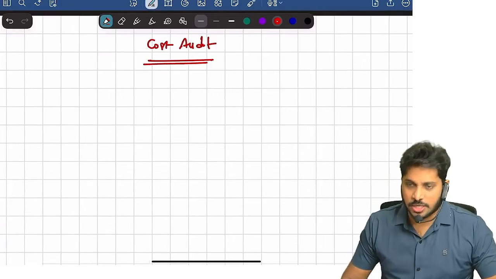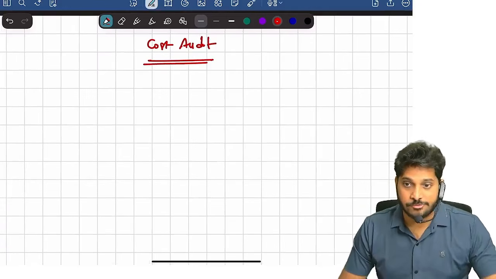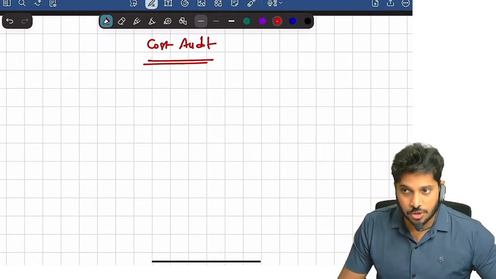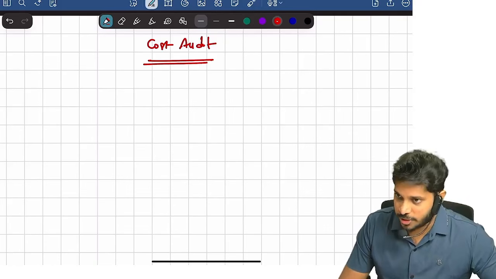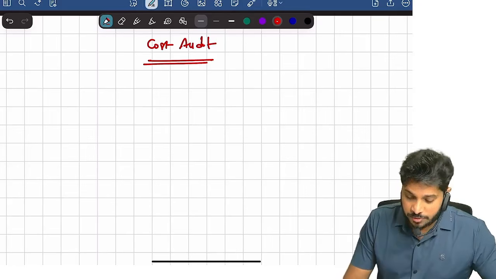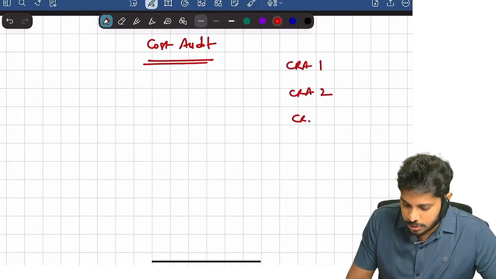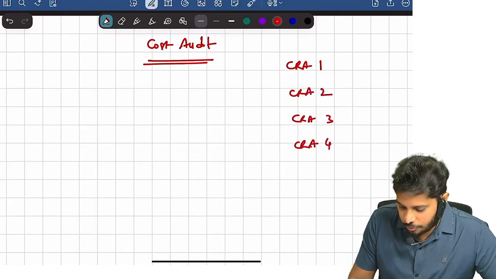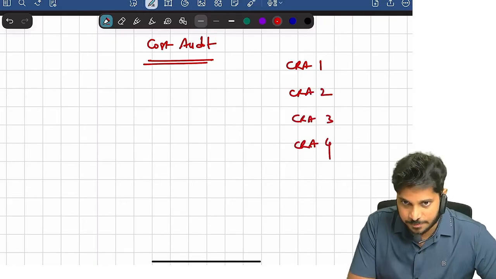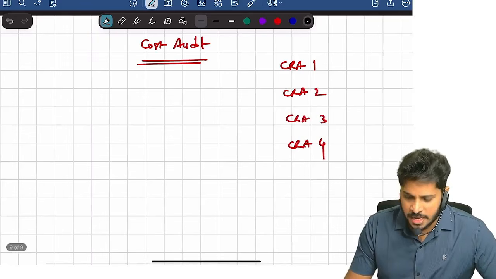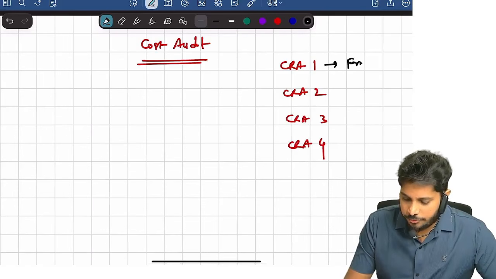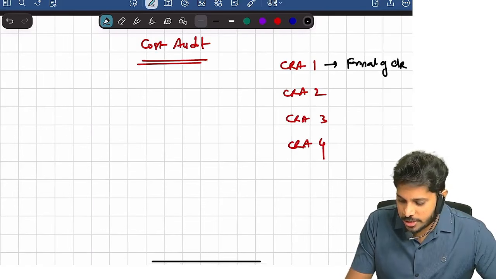Now in cost audit you will find 4 types of forms, which is important for MCQ purposes: CRA 1, CRA 2, CRA 3, CRA 4. CRA 1 is the format of cost records.